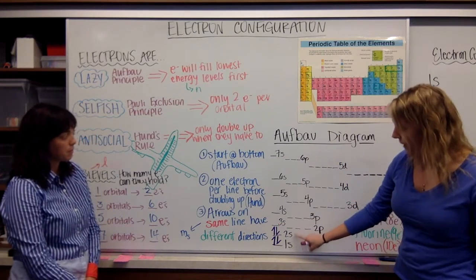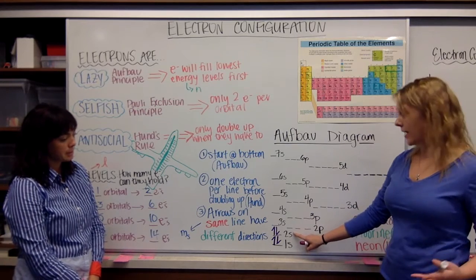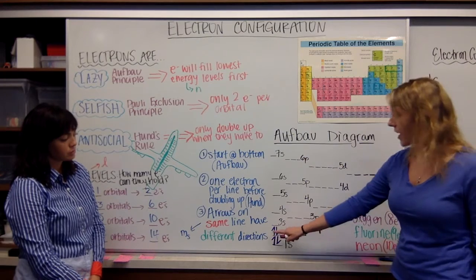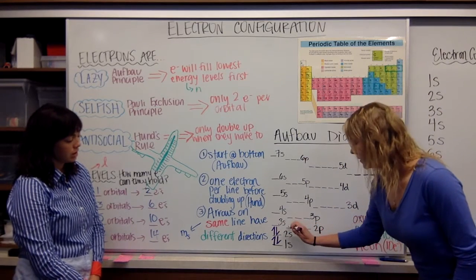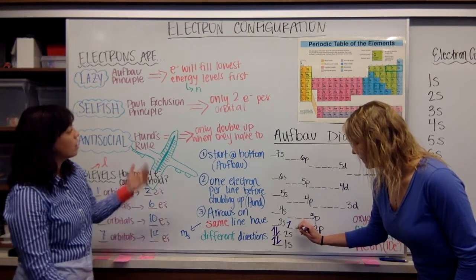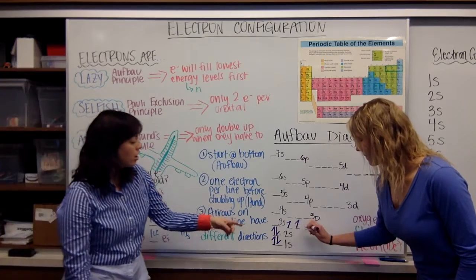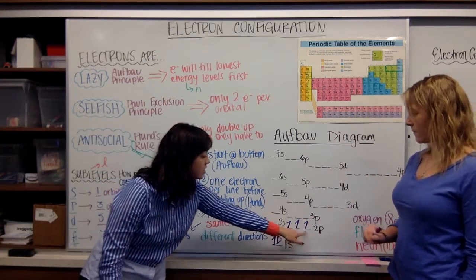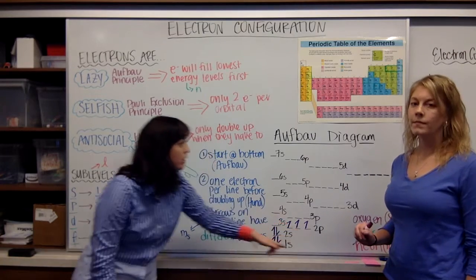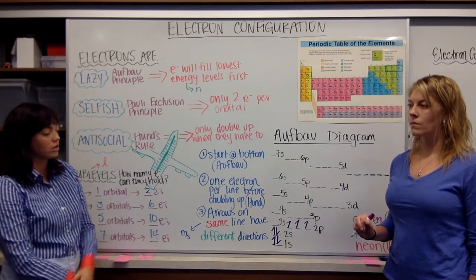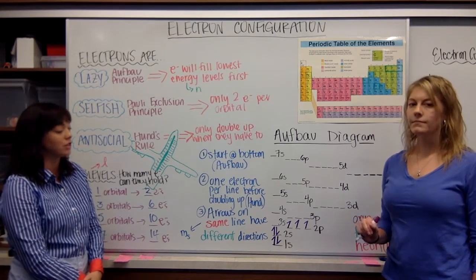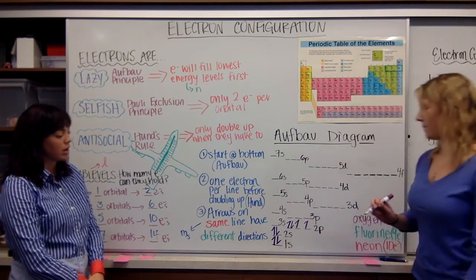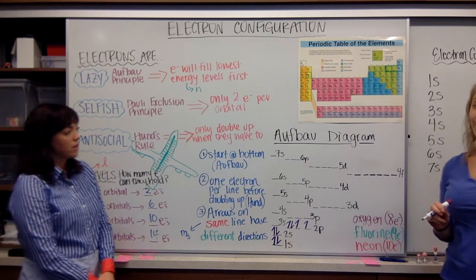Notice that these are ordered by how much energy they have too. So you'll see that 2p is slightly before 3s. So now we're going to go to 2p. And remember, this is where our other rules come into play. Although we have 8, so we have 5, 6, 7, and they're not going to double up until they have to. And now this last one has no choice but to double up, and so we draw an arrow in the opposite direction for that first line.